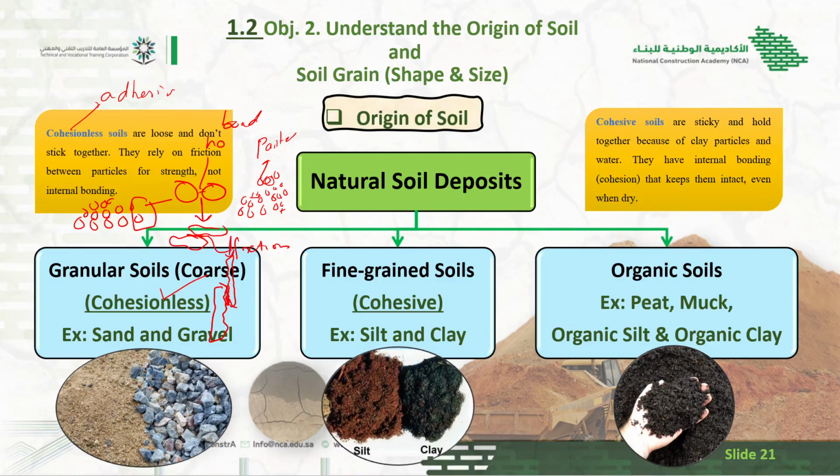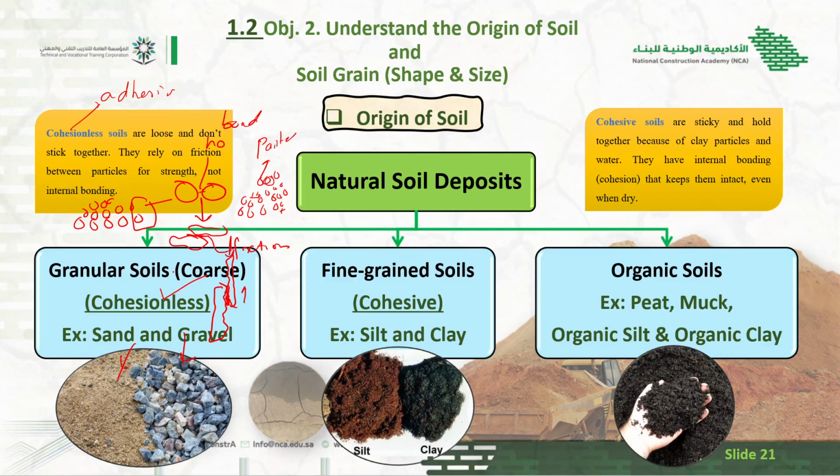So when the load is coming from the top, the roughness of this contact area shows resistance to each other. There is no bond between the two particles, but they can transfer the load from one to another by means of friction. So this type of soil is called cohesionless or granular soil. Like you can see the sand or gravels.